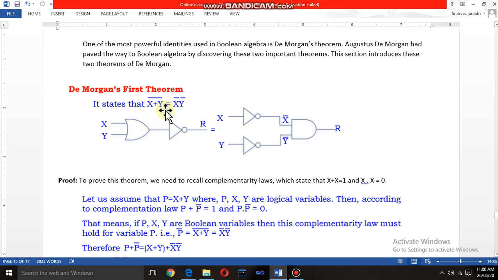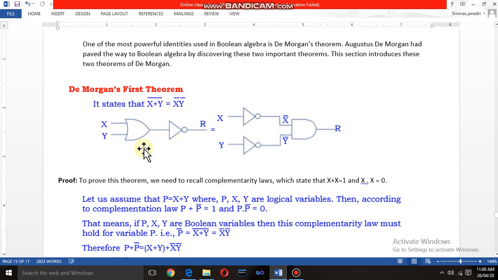It states the first De Morgan's theorem: x plus y whole complement is equal to x complement into y complement. Just observe the gap you have to observe between the two complements. That means x complement into y complement. First De Morgan's theorem is x plus y whole complement is equal to x complement into y complement, and